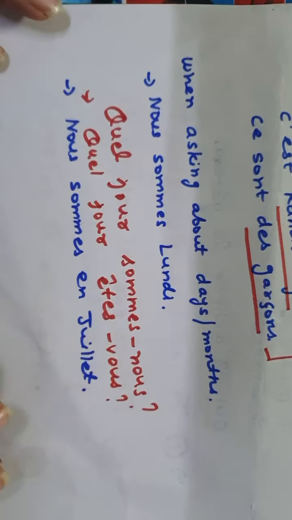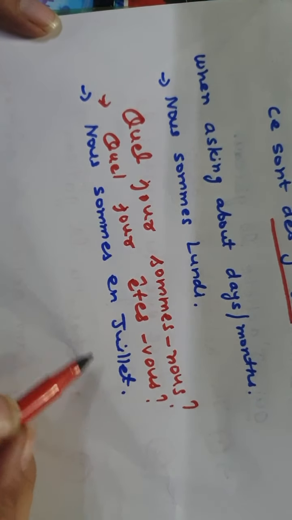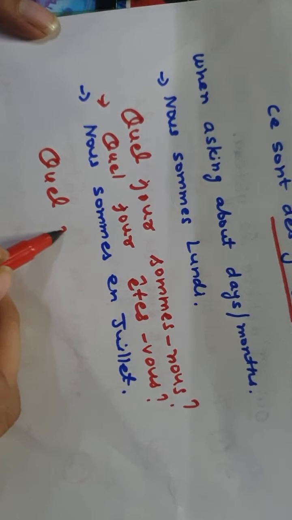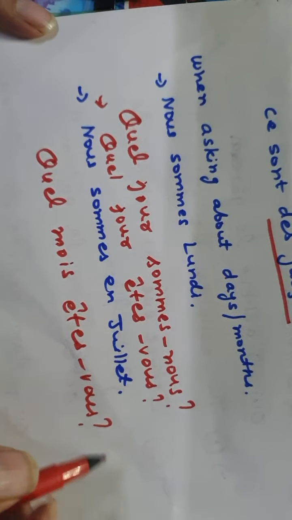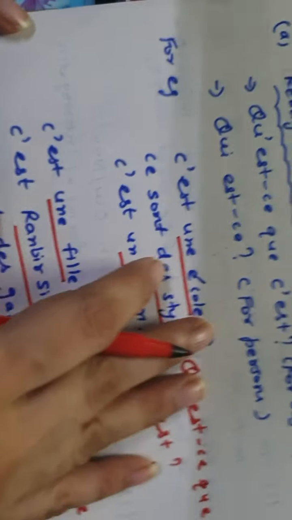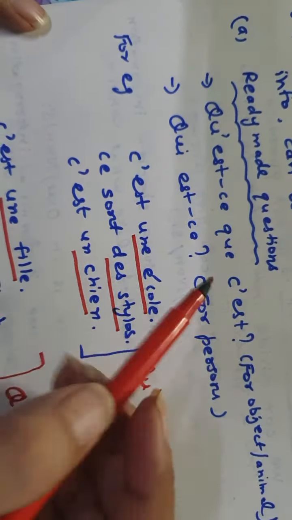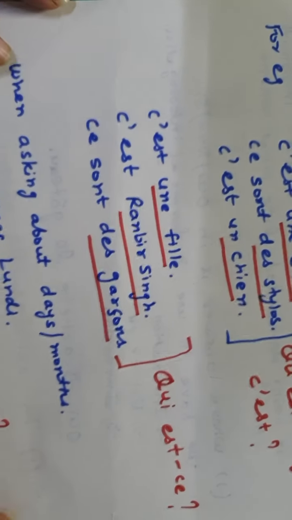êtes-vous. Okay, similarly for month, nous sommes en juillet, we are in the month of July. So you can simply ask the question quel mois êtes-vous. So these are the basic ready-made questions that you would be knowing. Qu'est-ce que c'est, qui est, quel jour sommes-nous, quel jour êtes-vous, quel mois êtes-vous, right?